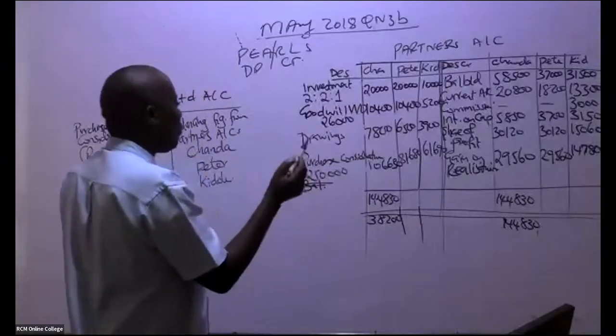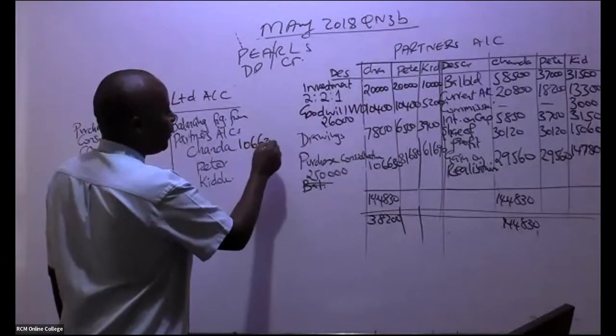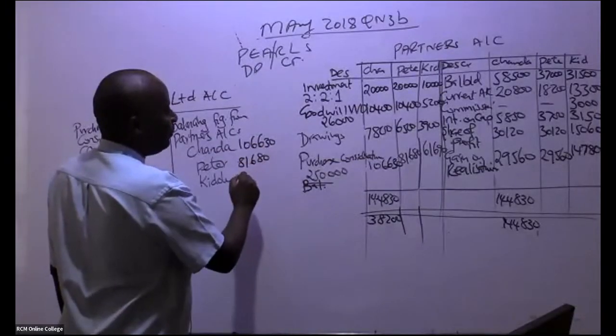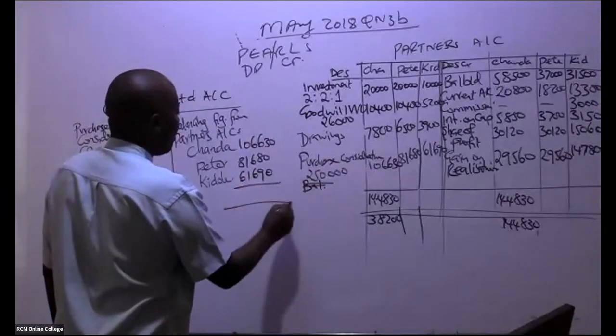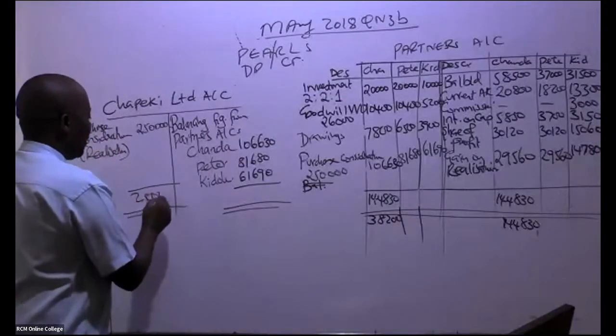If they're not adding to 250,000, you've thrown away marks. So 106,630, 81,680, 61,690. This account should always be self-balancing. Very easy.